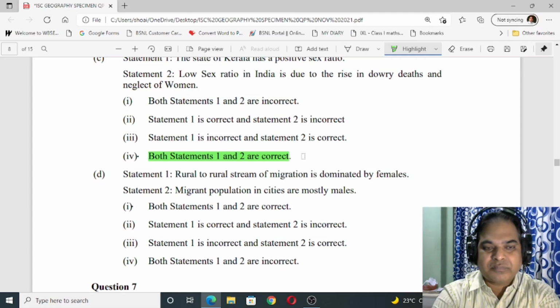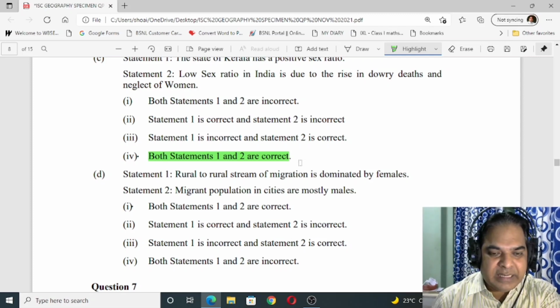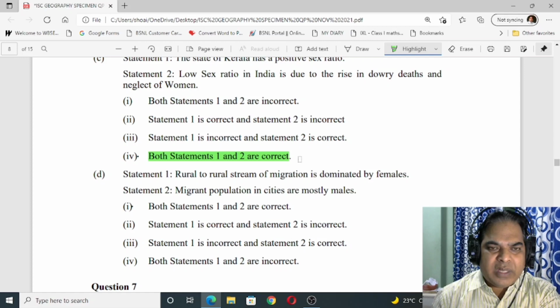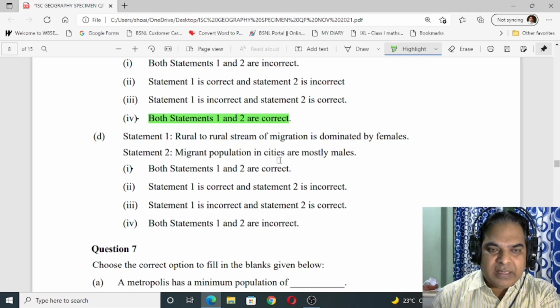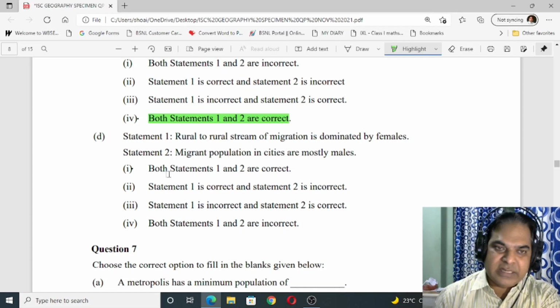Then number D. Statement 1. Rural to rural stream of migration is dominated by female. Correct. Migrant population in cities are mostly males. That is also correct. So accordingly, both statements 1 and 2 are correct.